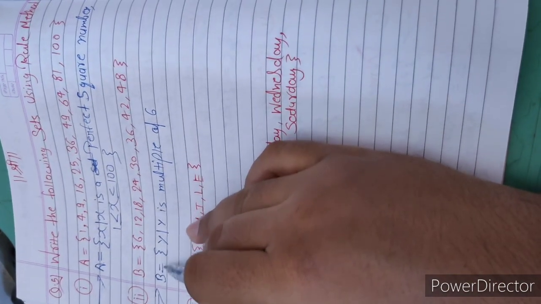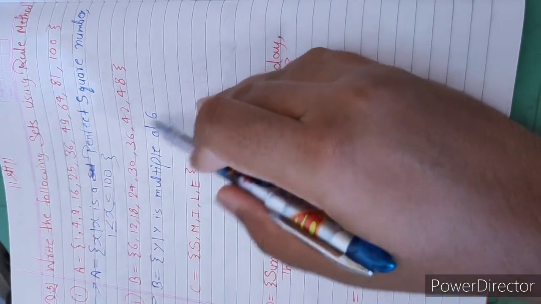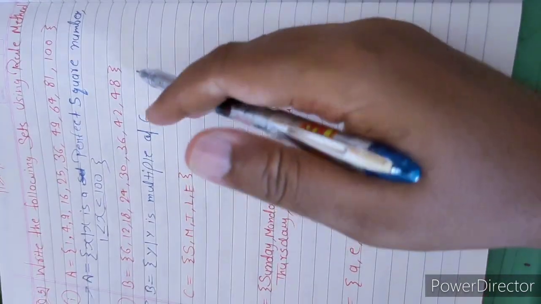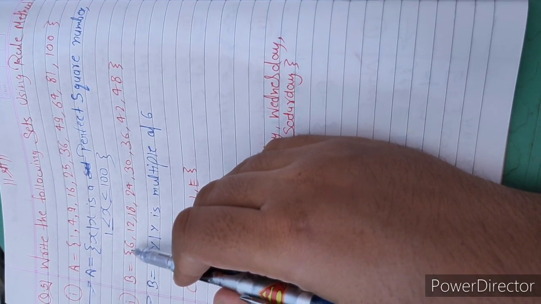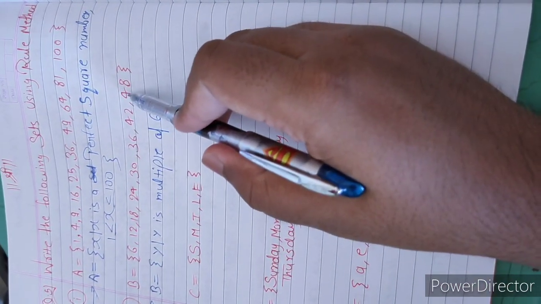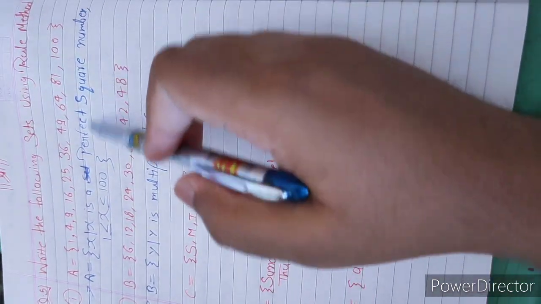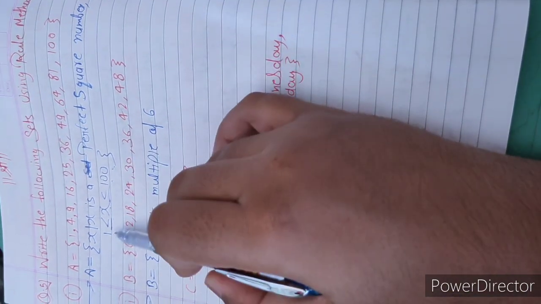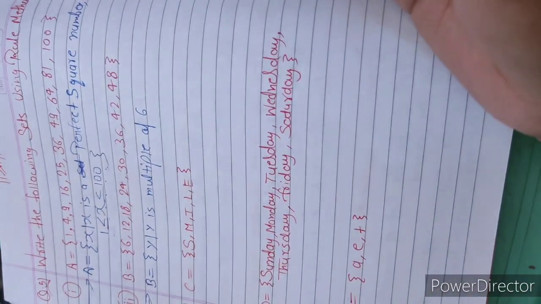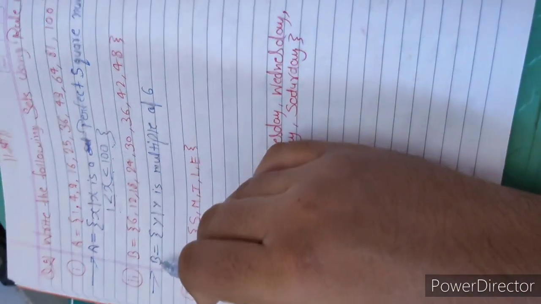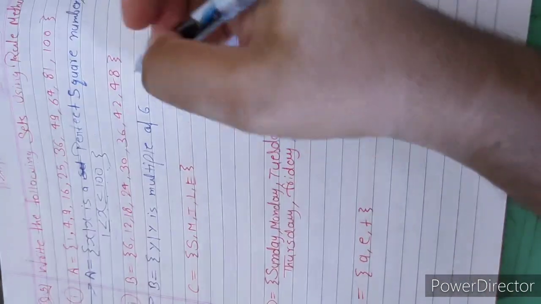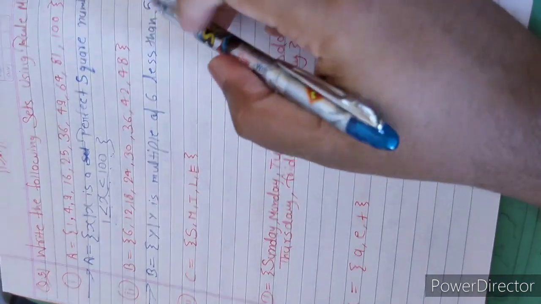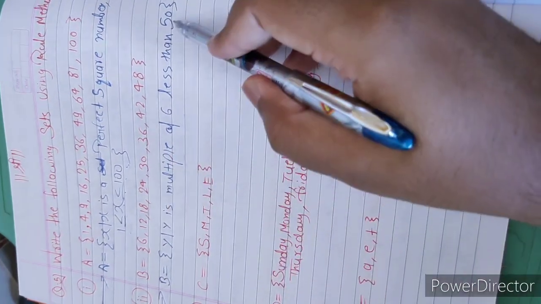So B is a set of y such that y is a multiple of 6, but from where to where? It starts from 6 and ends at 48. We can write it as we wrote in the first question, or we can write it in another method. We can write that B is the set of y such that y is a multiple of 6 less than 50, because there is no number in the set which is greater than 50.